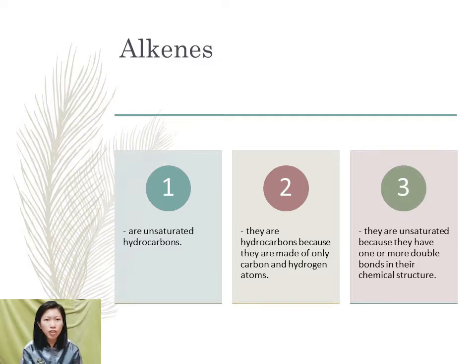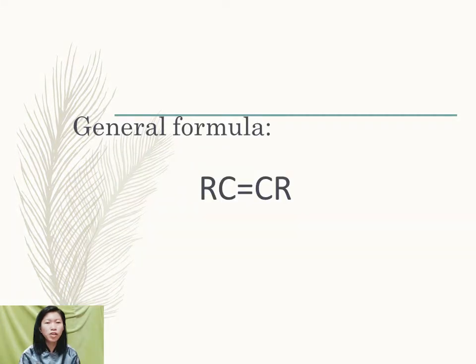A report regarding alkenes. Alkenes are unsaturated hydrocarbons. They are hydrocarbons because they are only made up of hydrogen and carbon atoms. They are unsaturated because they have one or more double bonds in their chemical structures. The general formula for alkenes is RC=CR. The R there means a methyl group.